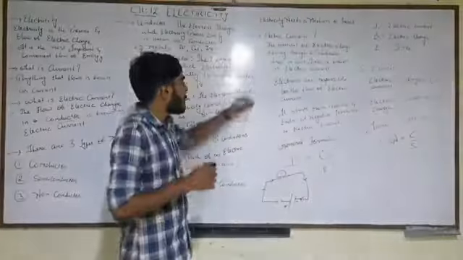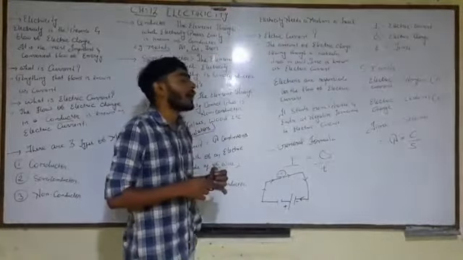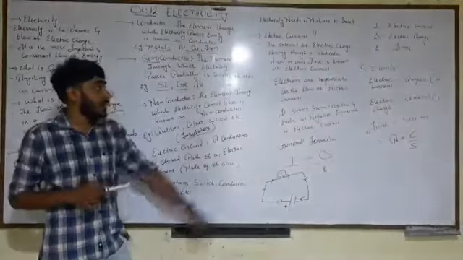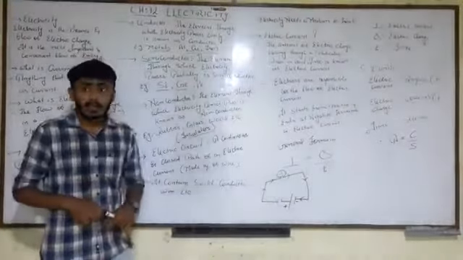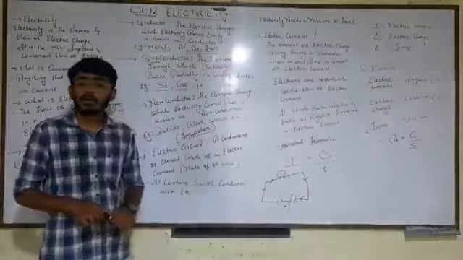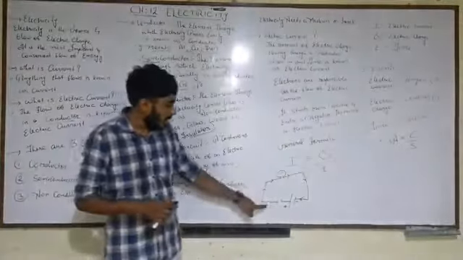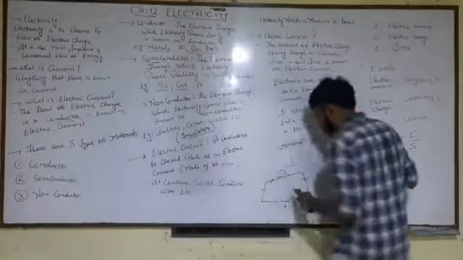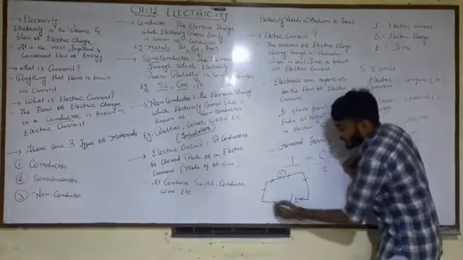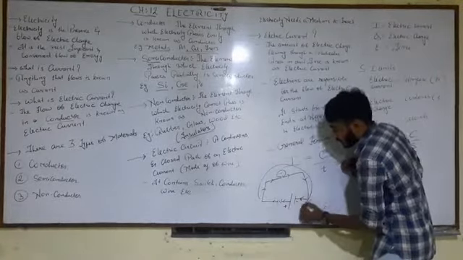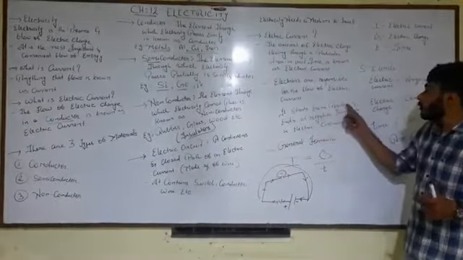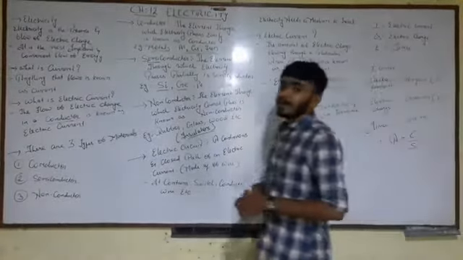So please pay attention that electrons are responsible for the flow of electric current. If they are asking in the exam, you need to write that yes, electrons are responsible for the flow of electric current. As I told you earlier, electricity always starts from the positive terminal and ends at the negative terminal.